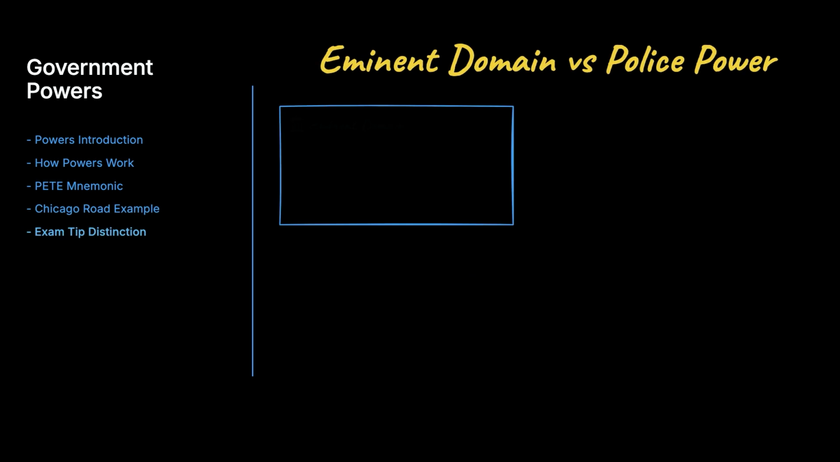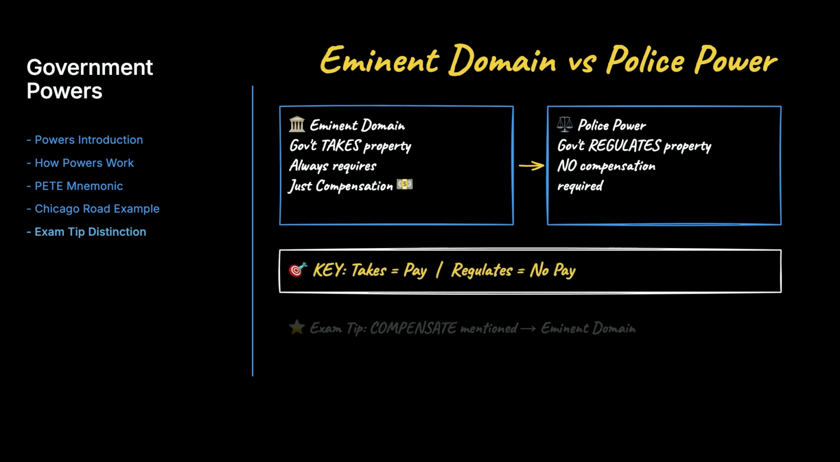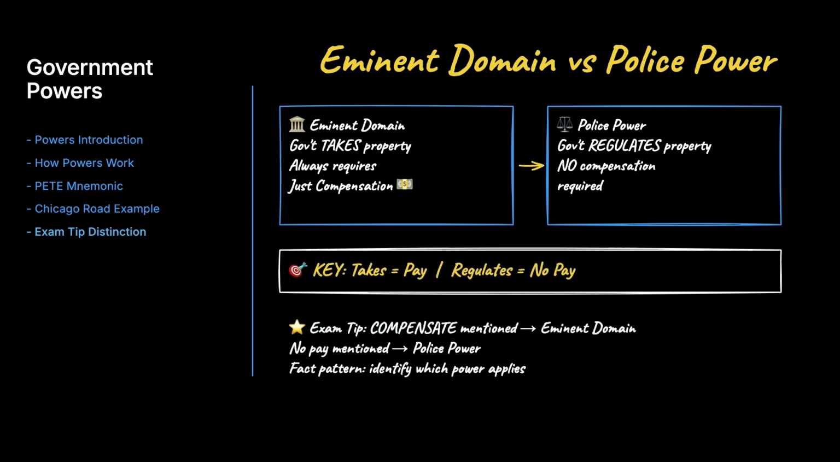On your exam, this topic appears as a fact pattern asking you to identify which power applies. Watch out for questions that confuse eminent domain with police power. Police power regulates without compensation, while eminent domain always requires just compensation. That distinction wins many exam points and is worth memorizing now.